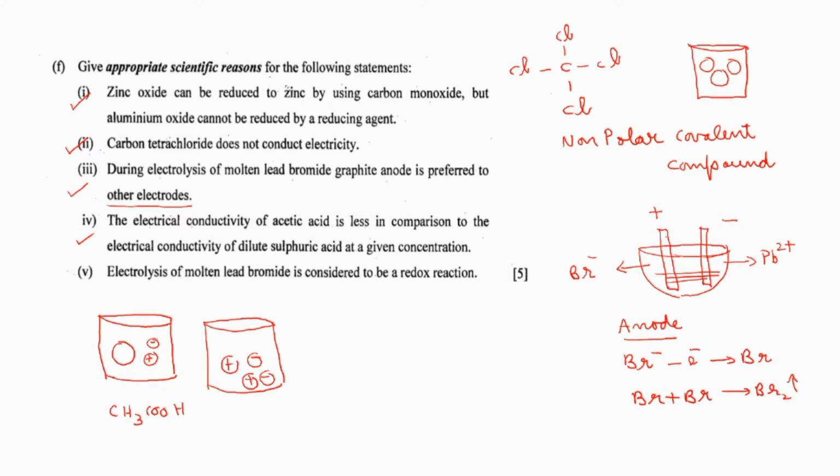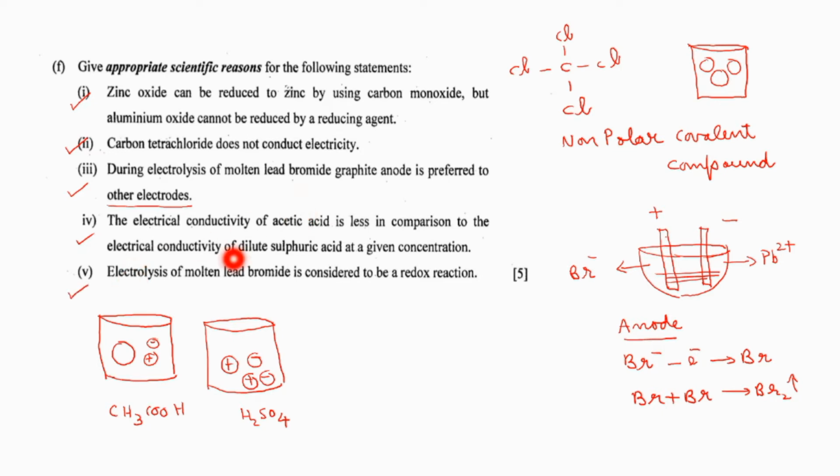Correct? No? So, due to the presence of more and more positively and negatively charged ions in the solution, the electrical conductivity of sulfuric acid will be greater than that of the electrical conductivity of acetic acid you should write. Correct? Yes. See the next one.